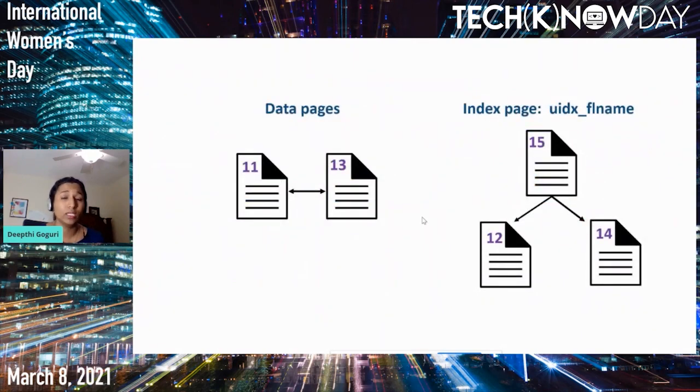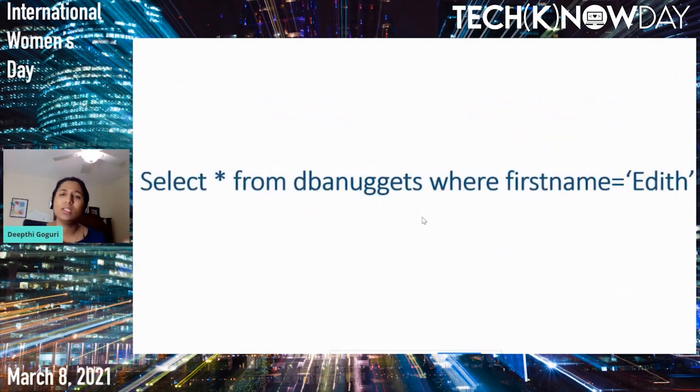Now this is how the index looks. The right side diagram you see is the index shape, right? We have added the new page for page number 12, which is page number 14. But in order to point out where the page number 12 records are and where the page number 14 records are, we have to build a new root page, which is page number 15, the root page for our index. Now let's go ahead and do a very simple select statement.